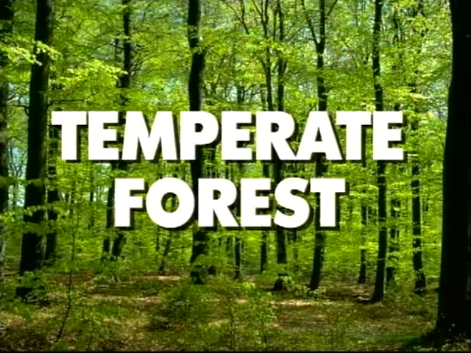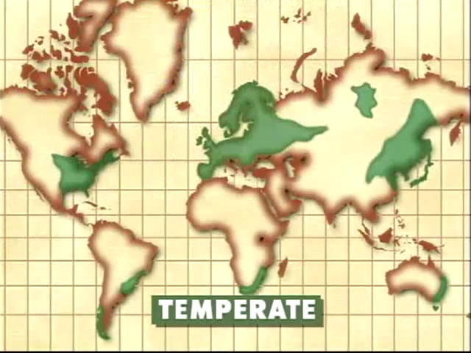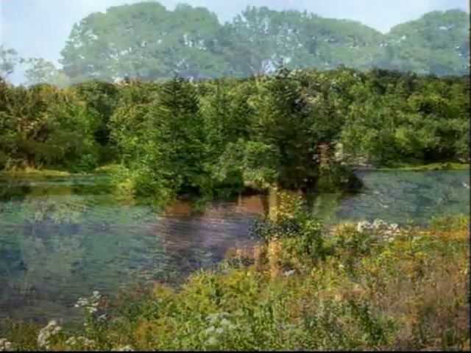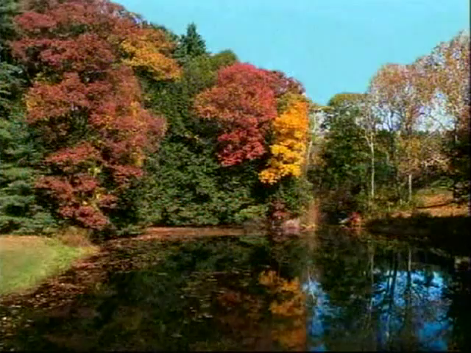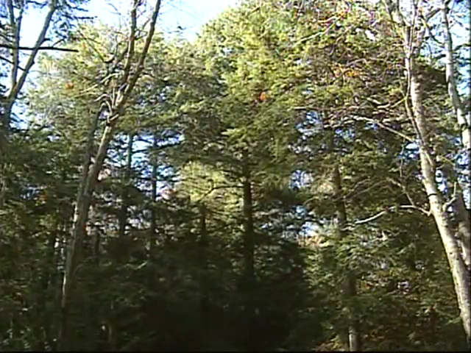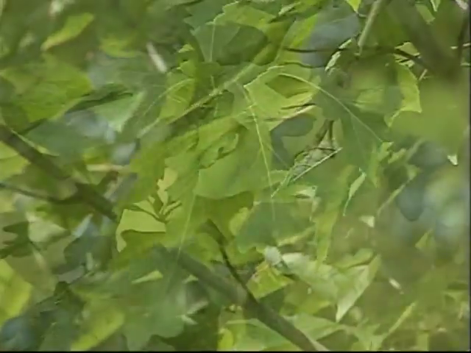The next type of forest habitat is the temperate forest. Temperate forests are found on the North American continent, South America, Europe, Africa, Asia, and Australia too. A temperate forest has 4 seasons: spring, summer, autumn, and winter. In a temperate forest, you'll find deciduous trees like maple and oak trees.